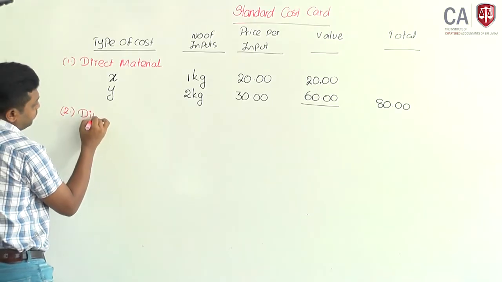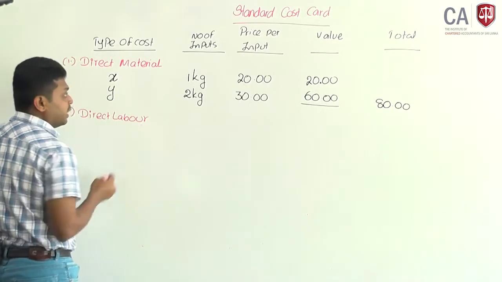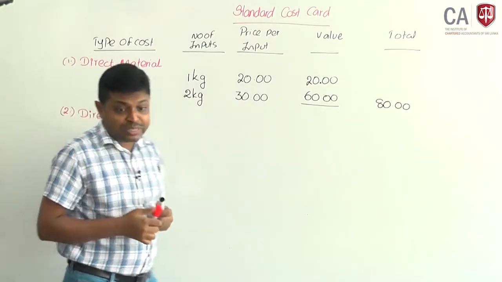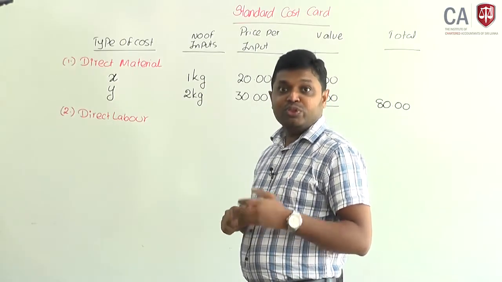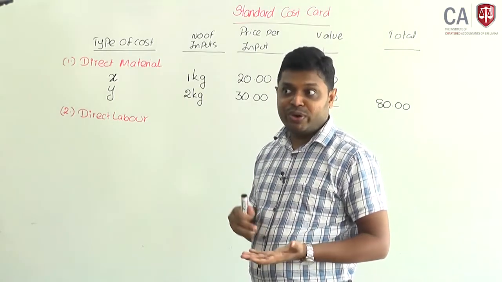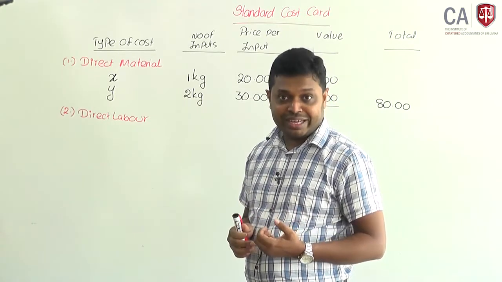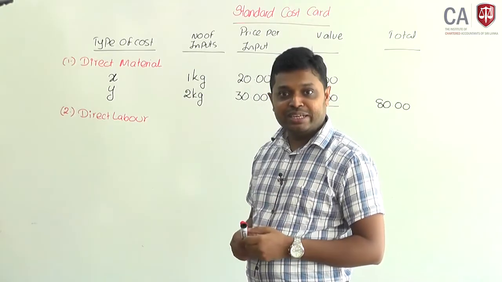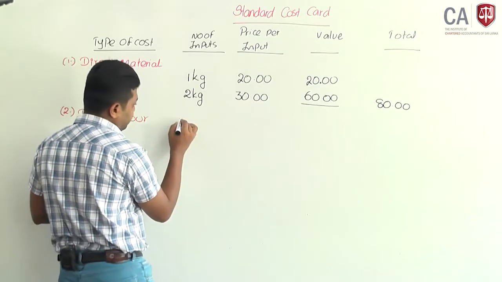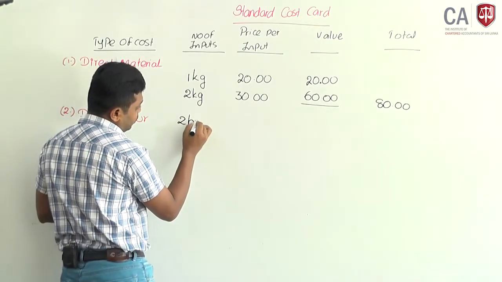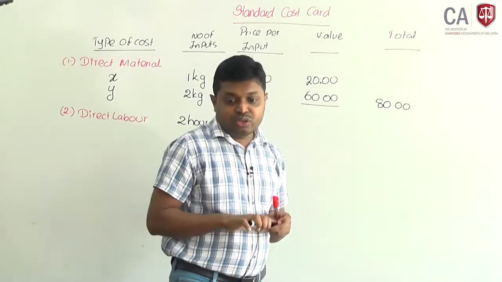Direct labor. To produce the entire output, the direct labor requirement is 20,000 hours. Your budgeted output is 10,000. If you are going to produce 10,000, it says 20,000 hours are required. That means 20,000 hours divided by 10,000 units, each requires 2 hours.